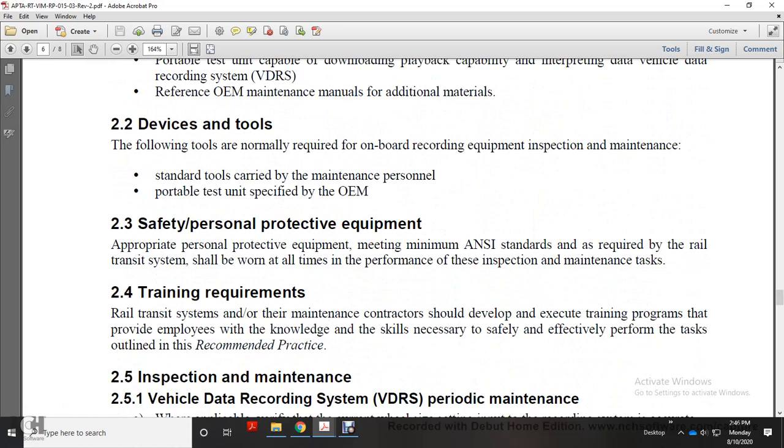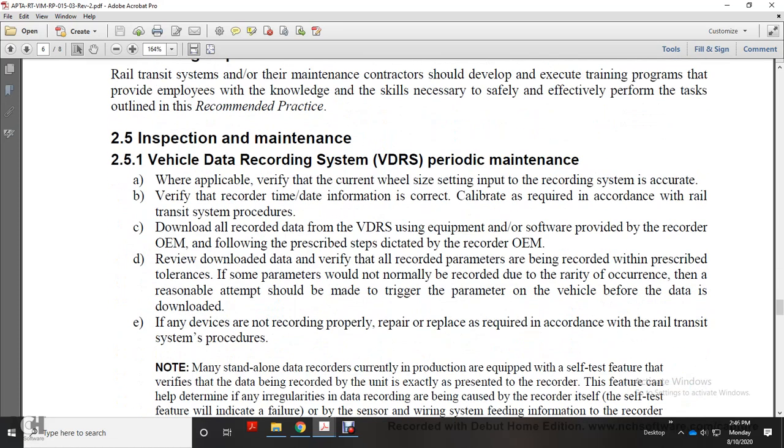3. Safety, personnel protective equipment. Appropriate personnel protective equipment that meets the minimum ANSI standard required by the rail transit system should be worn at all times during performance of the inspection and maintenance task. 4. Training requirements. The rail transit system maintenance contractor should develop and execute a training program that provides employees with the knowledge and skill necessary to safely and effectively perform the tasks outlined in the recommended practice.